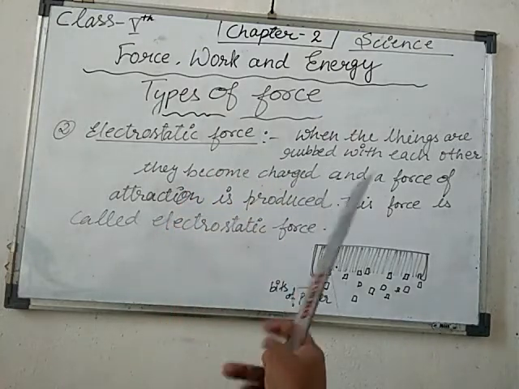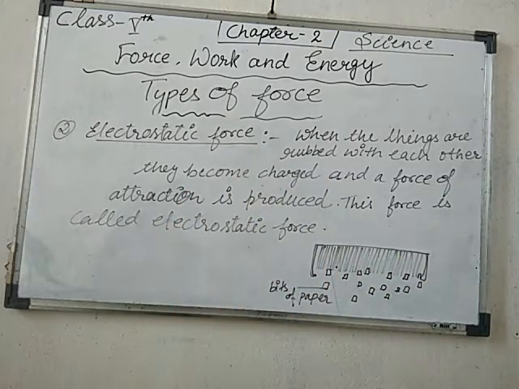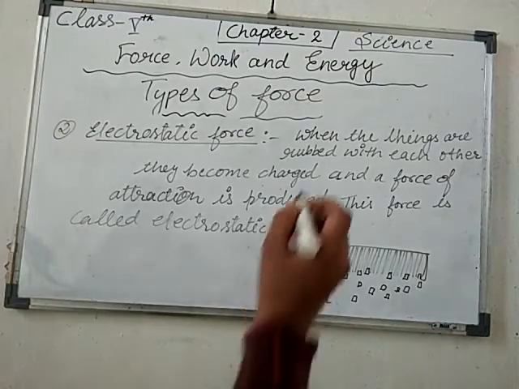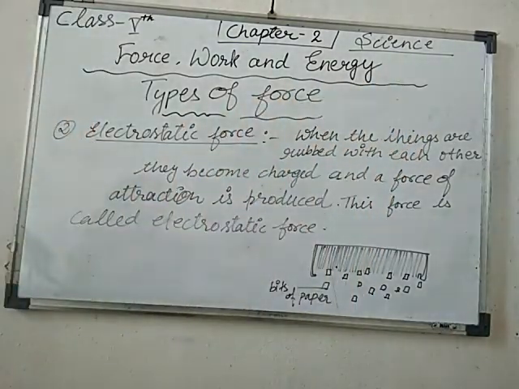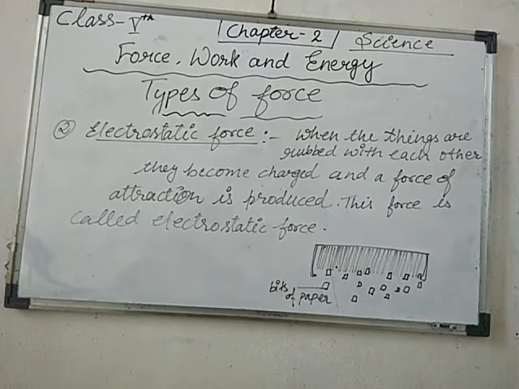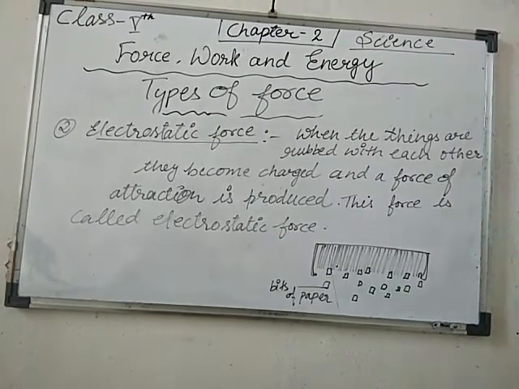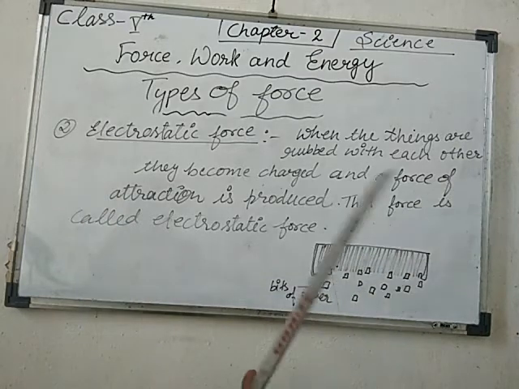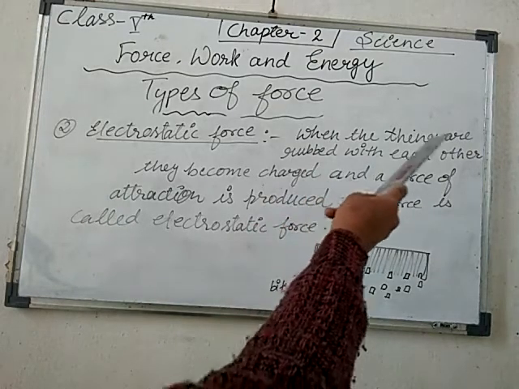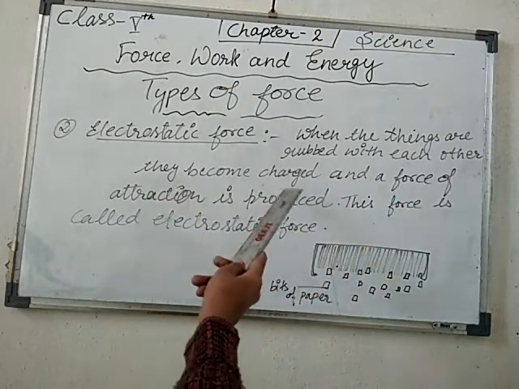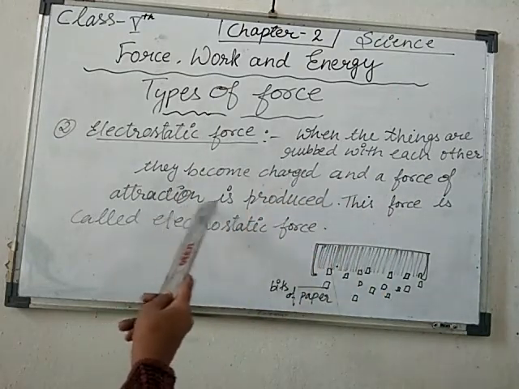Now you know that when you rub two objects, two things, with each other, both of the things get charged. One gets negative and the other gets positive charge. There are two types of charges. When things are rubbed with each other, they become charged and a force of attraction is produced.